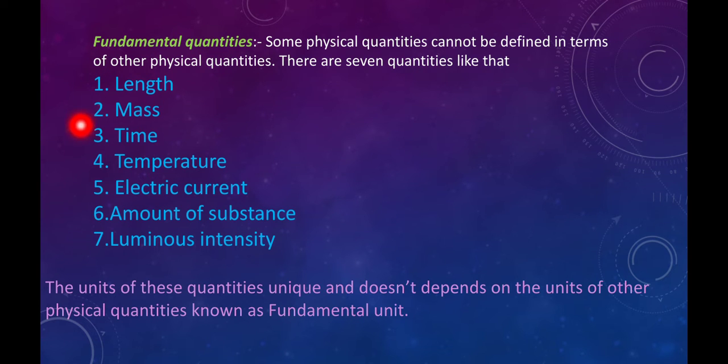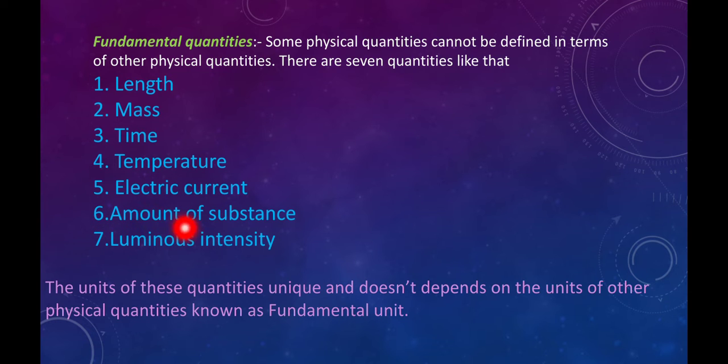In physics, or in science, we have only 7 quantities like that. One is length, measured by a normal ruler scale. Mass is measured by a balance scale with the help of some mass parameter. Third is time, measured by a clock or stopwatch. Fourth is temperature, measured by a thermometer, and electric current is measured by an ammeter or galvanometer.